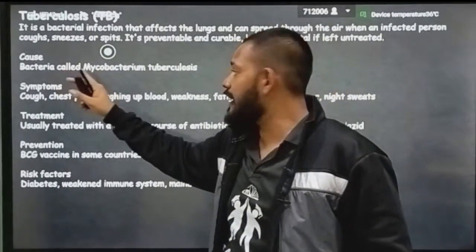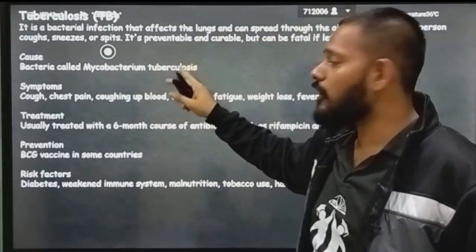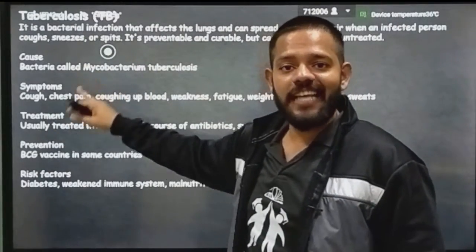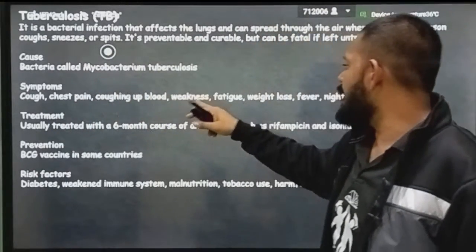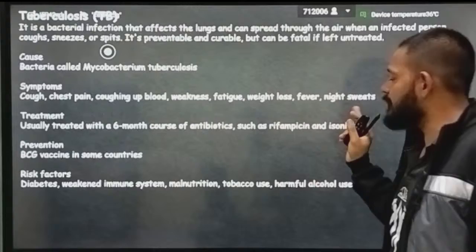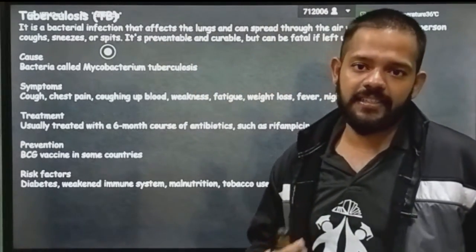Okay, caused by the bacterium Mycobacterium tuberculosis. Symptoms: cough, chest pain, coughing up blood, weakness, fatigue, weight loss, fever, night sweat. इस डिजीज में रात को पसीना आता है जब तुम सोते हो. ओके, कफ में से खून आता है. Okay, in your cough you will have blood. That much deadly disease it is.